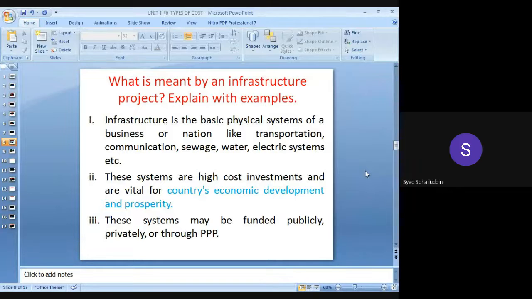Suppose a colony is there in which different things, a society is to be constructed or a colony has to be constructed, in which the residential part is also there, connected with this roads will be there, water tanks will be there, playgrounds will be there, community centers will be there, transformers or electrification towers will be there. So all these are considered under the infrastructure project, ठीक है ना.